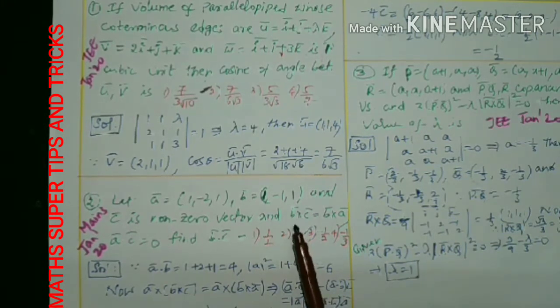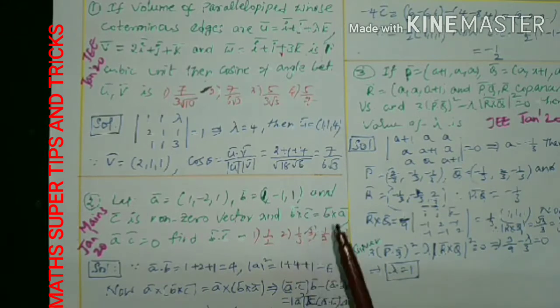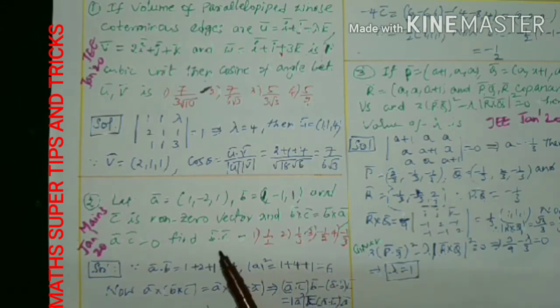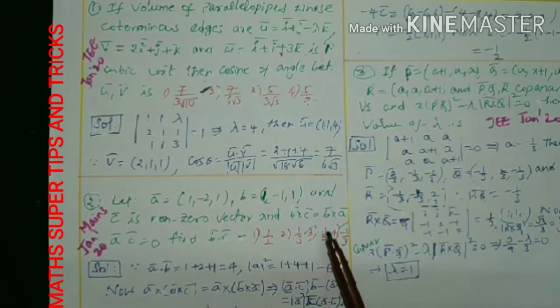Now come to the given equation: B cross C is equal to B cross A. To use A dot C, I am explaining an easy method to you. No need to find C separately. From this we can find C, and from that we can find B dot C. To get the C vector easily, multiply on both sides by A bar. Left multiplication I am taking: A cross B cross C is equal to the right side, A cross B cross A.